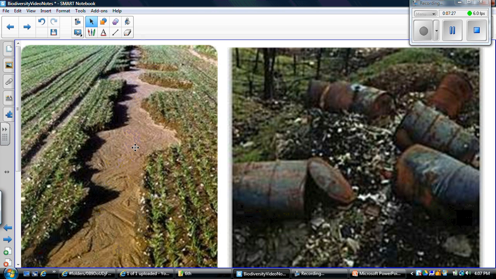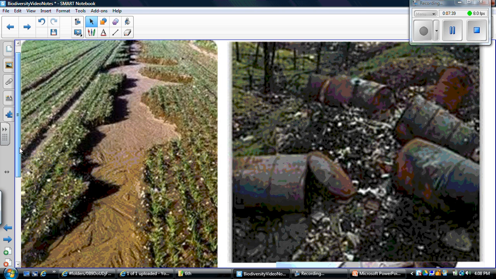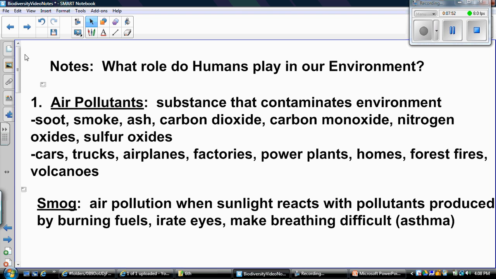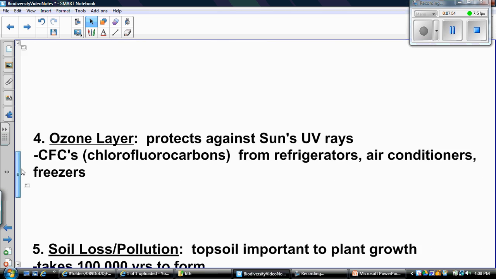So here's an example of our farming creating runoff. We're taking away the soil, topsoil. Okay, here's an example of human waste being dumped. That's going to ruin our topsoil. Here's an example of a landfill and trash being thrown out. So all of these human activities are causing a loss in soil, which is going to hurt our plants. And remember, plants are really important to our ecosystems.